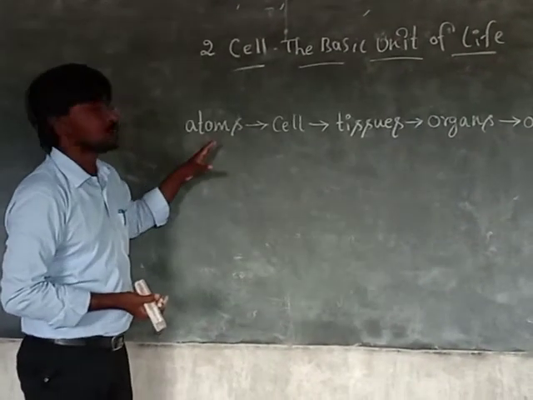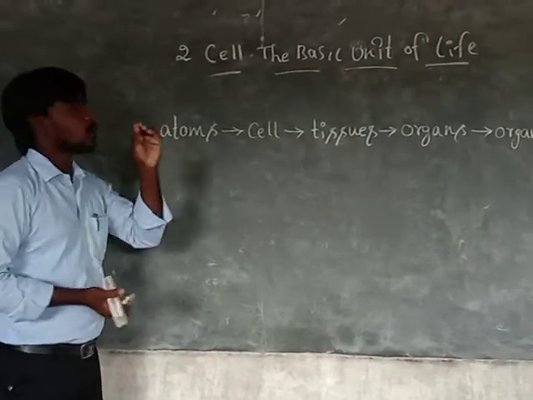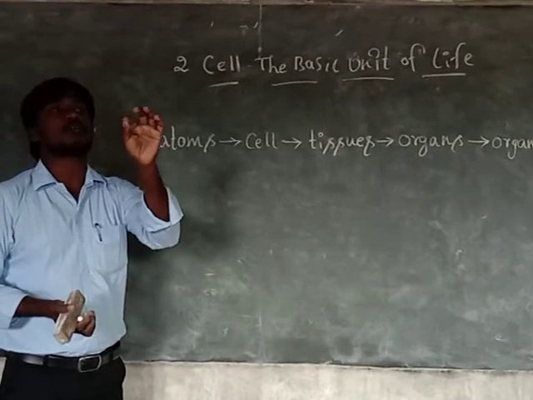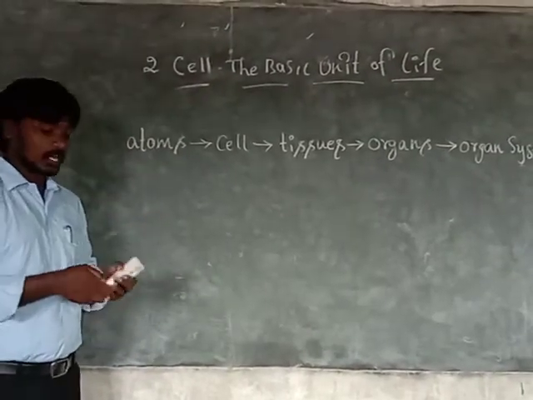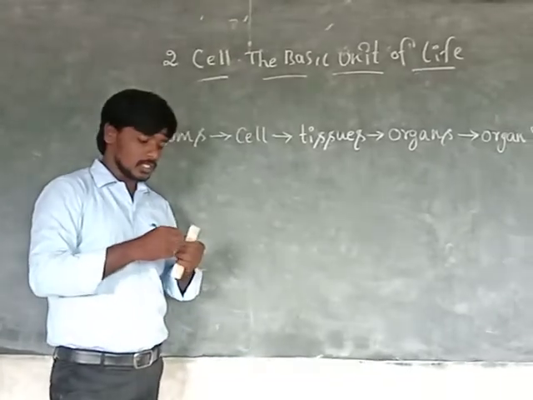First one, atoms. Atoms are the small particles that exist before forming a cell. Let me give some examples.